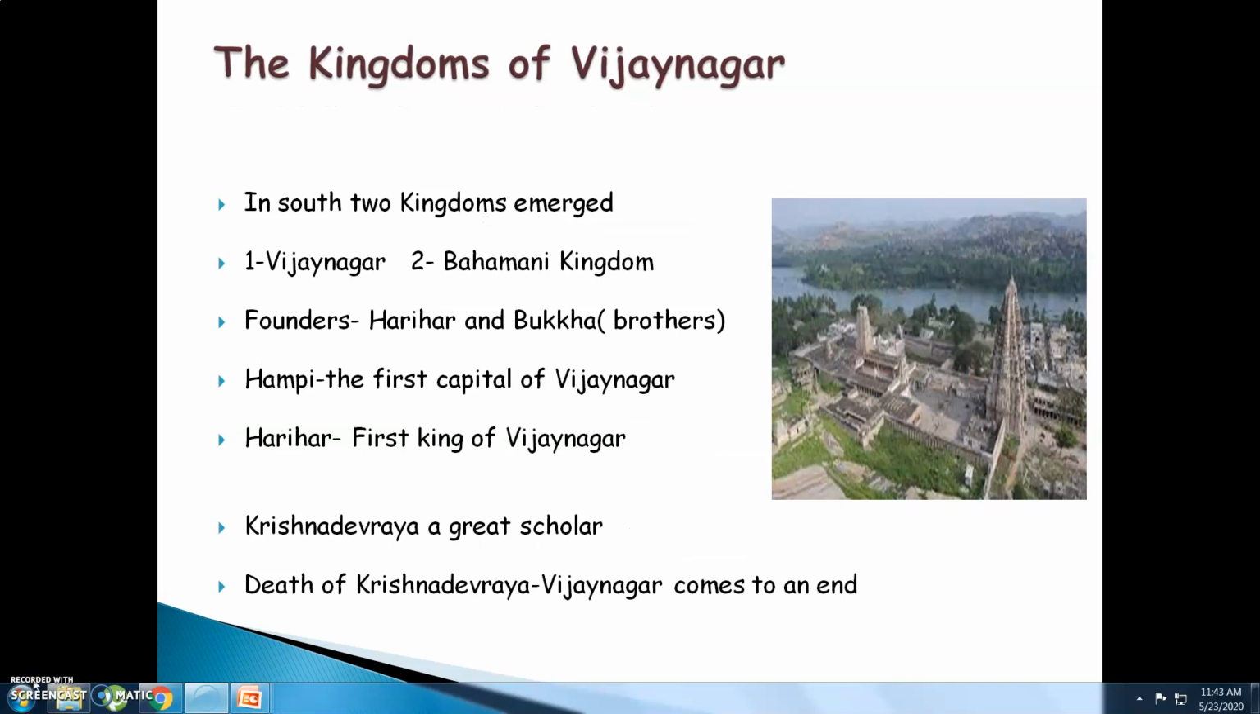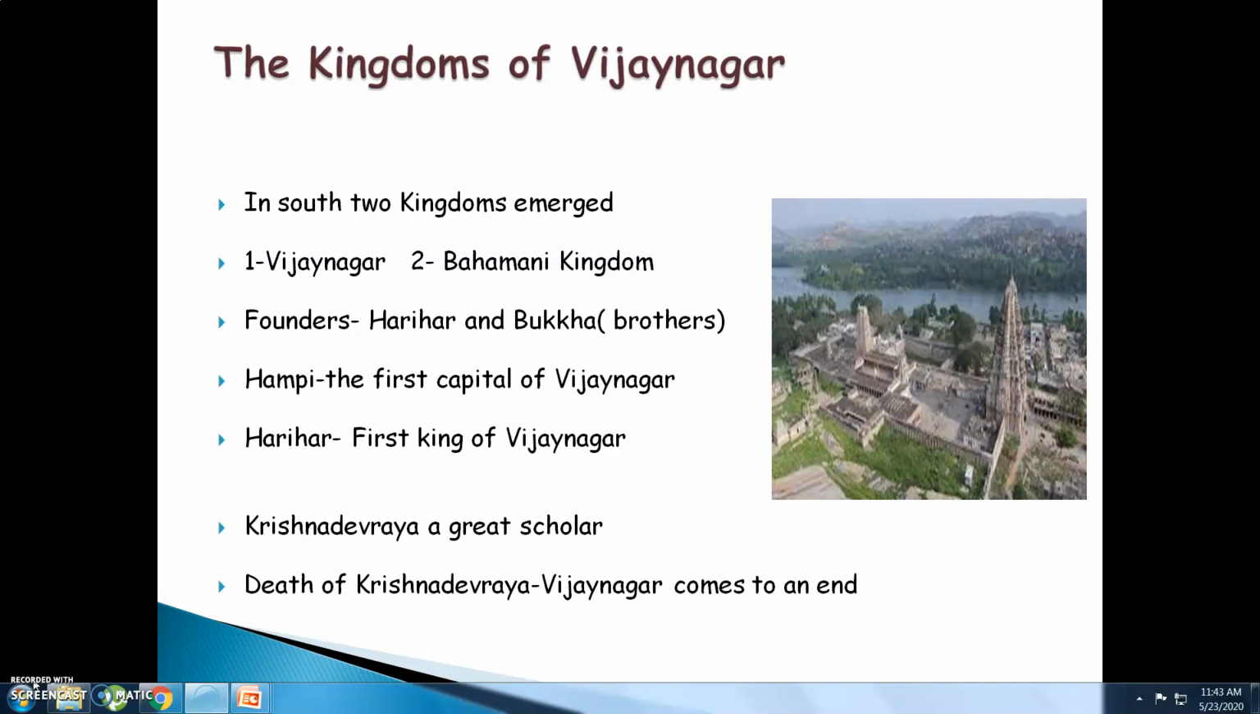Now, two important kingdoms emerged in the south of India, named the Vijayanagar kingdom and the Bahmani kingdom. These kingdoms were founded by two brothers, Hariyar and Bukka. Hampi was the first capital of Vijayanagar, and Hariyar became its first king. After Hariyar, various kings ruled Vijayanagar. Among them, the most important one was Krishnadeva Raya, a great scholar, very famous for his writings, art and architecture.